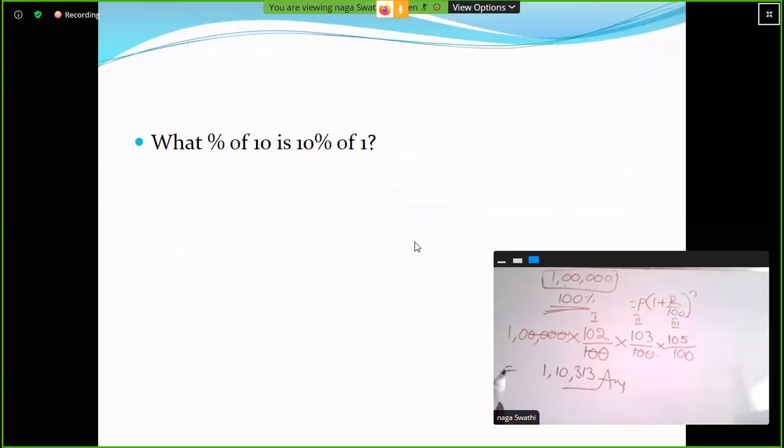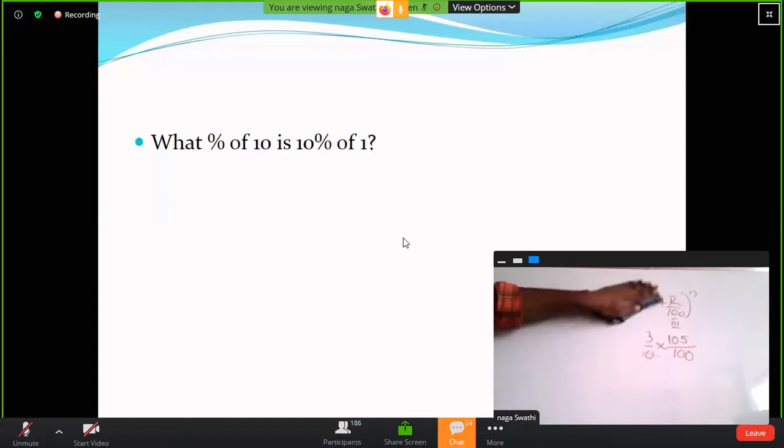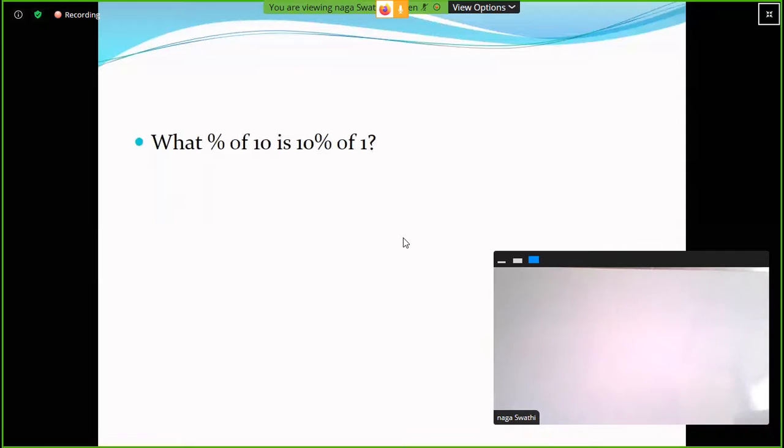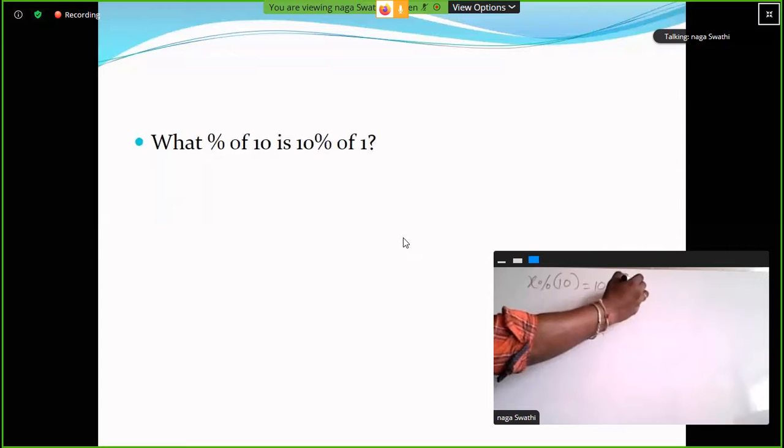Next, what percentage of 10 is 10 percentage of 1? Chalo, what is the answer? Let it be x percentage. X percentage of 10 is equal to 10 percentage of 1. This is the concept. Clear?